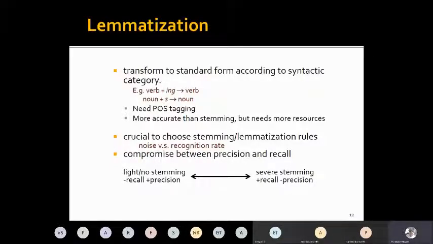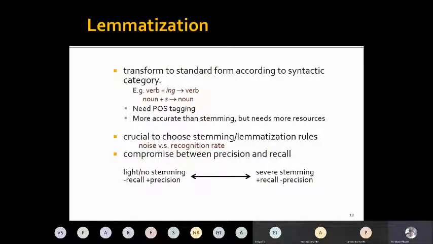Yeah, so if we do severe stemming, we will make sure that all documents where even a part of my search query is appearing will be retrieved. But then I have to search for the exact term myself, so it will reduce precision. On the other hand, if I do no stemming, say for example, I put Indian Institute of Science in double quotes, it will make sure that in all the documents retrieved, the term Indian Institute of Science will appear exactly as it is. But then we can miss out documents where the term IISc is appearing.